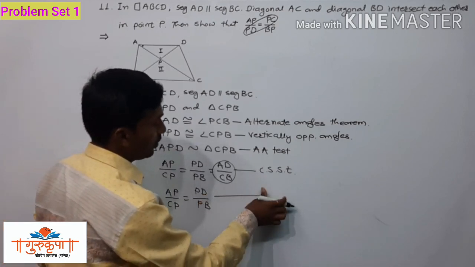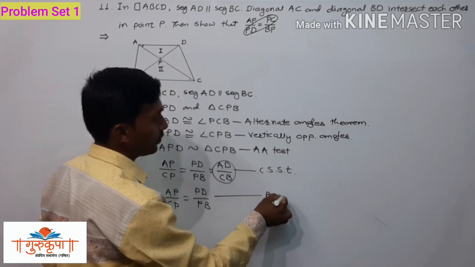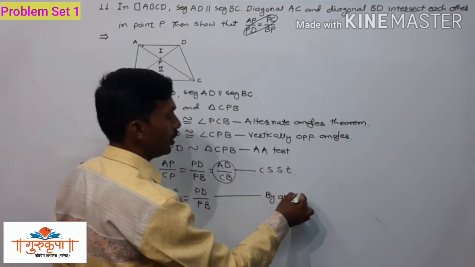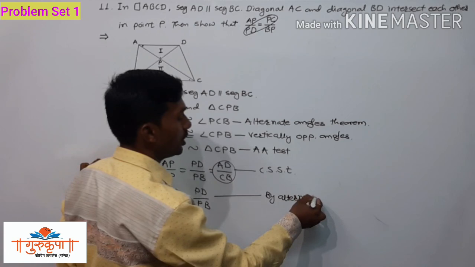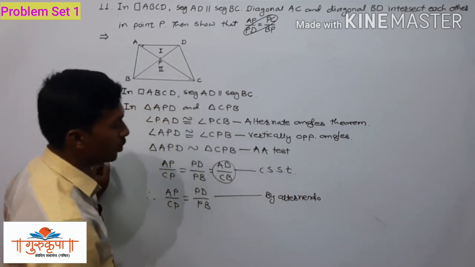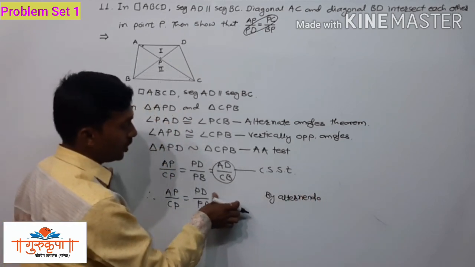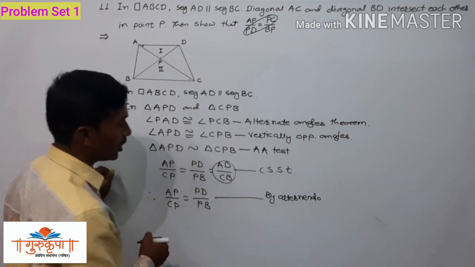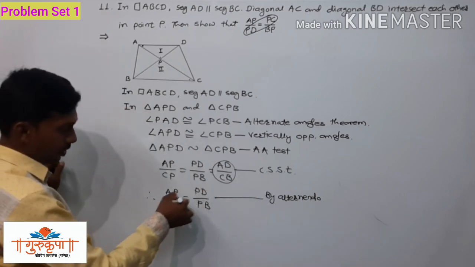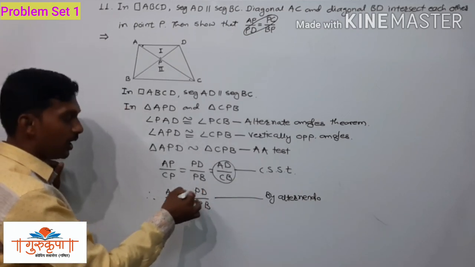So here we can write, by alternate. Alternate means interchanging the denominator and numerator, or numerator and denominator, of the two ratios. So here we will interchange the places of CP and DP.